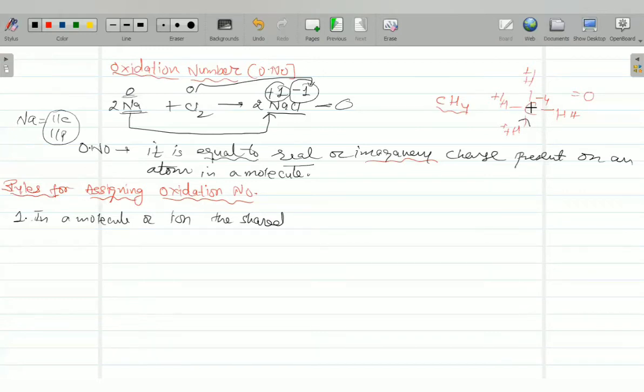Here I have taken carbon as negative. Why? Because it is more electronegative than hydrogen. Even though electrons are shared equally between carbon and hydrogen, with equal participation, still it is assumed that they are more toward the more electronegative atom. So in a molecule or ion, the shared electrons are counted toward the more electronegative atom.